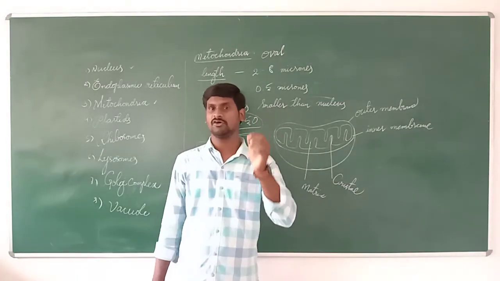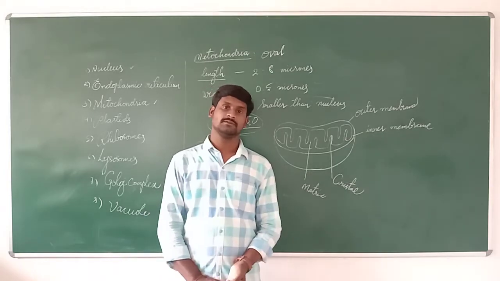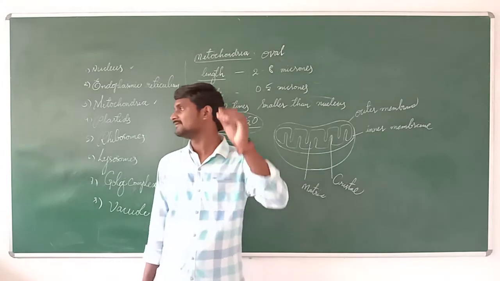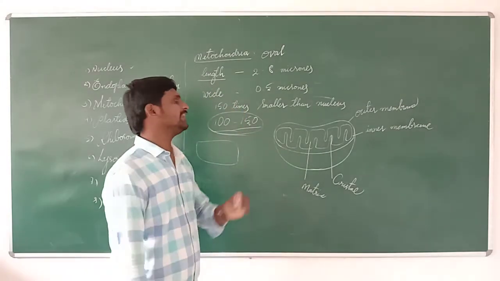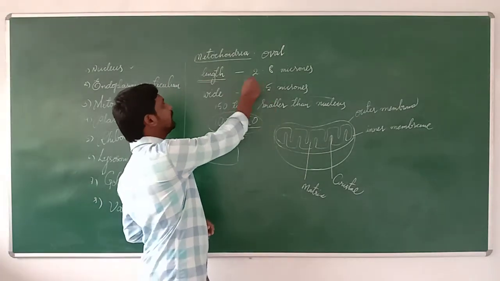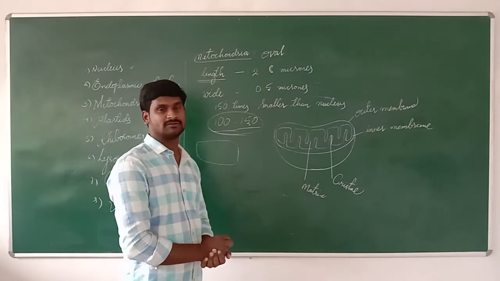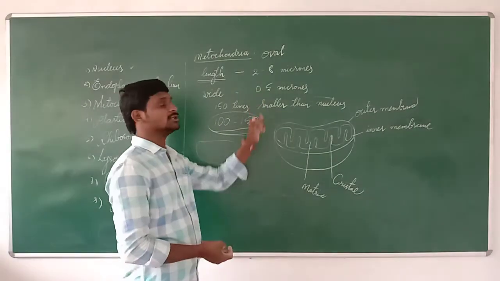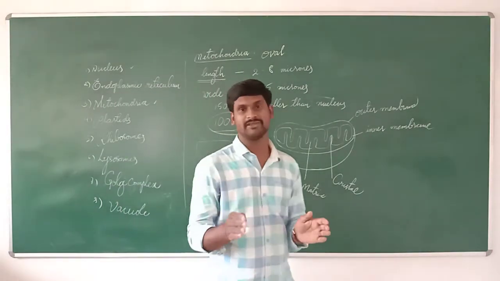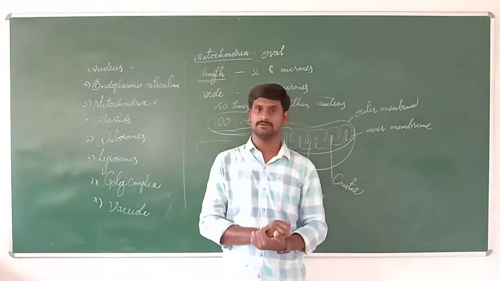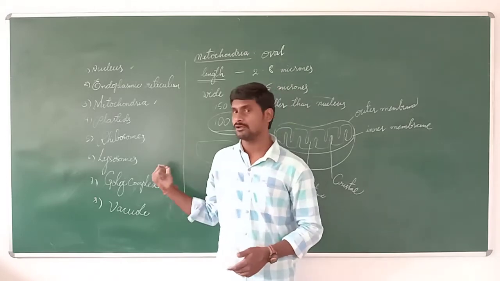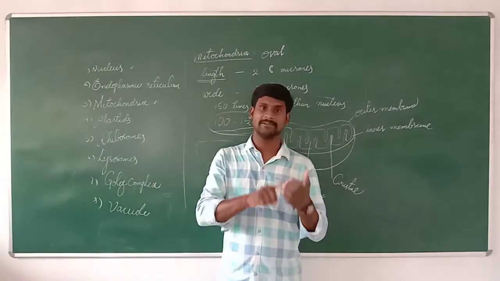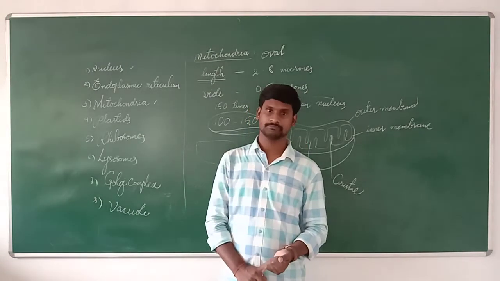Like we say, a micron is one thousandth part of a millimeter, a very small unit. The length of the mitochondria is 2 to 8 microns, and the width is 0.5 micron. So we can imagine how small it is. These organelles we cannot see directly; only an electron microscope can help with that.